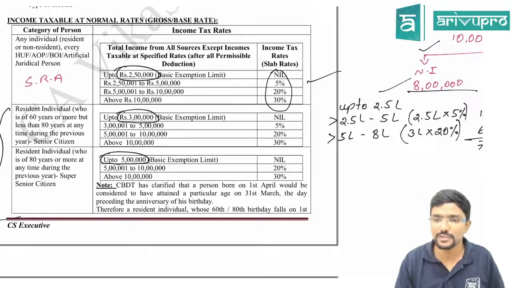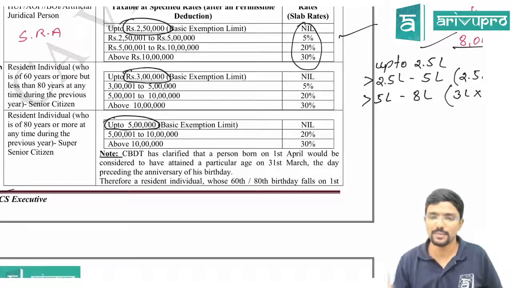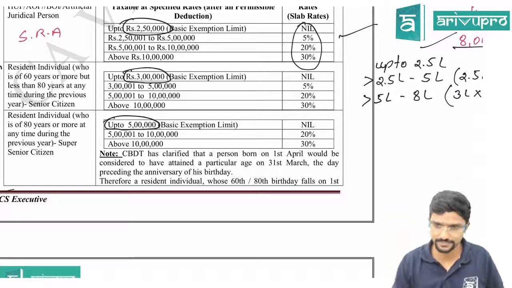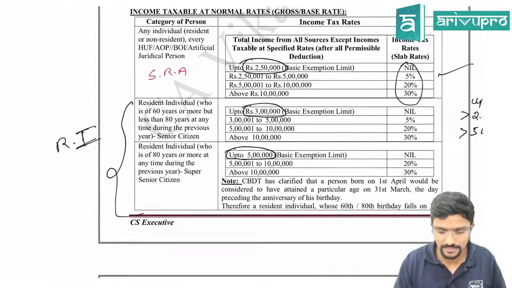That is, if you are a super senior citizen, from 5 lakh to 10 lakh the tax rate is 20%, and above 10 lakh it is 30%. Same rates. Agree? Chalo, we will see what is given here.